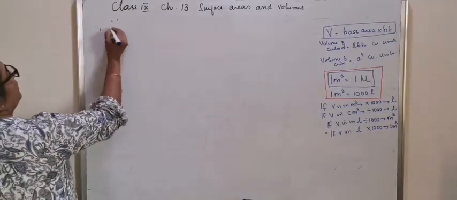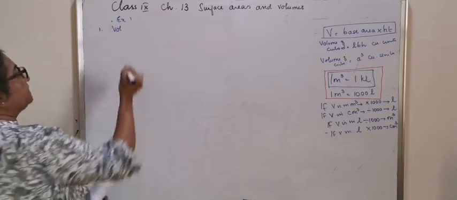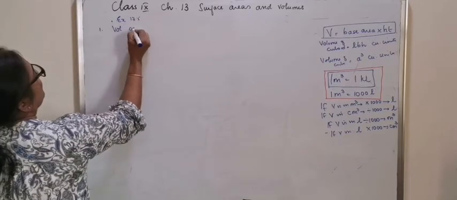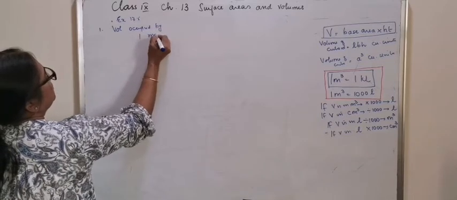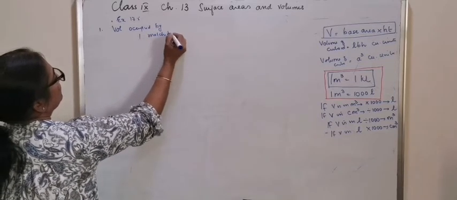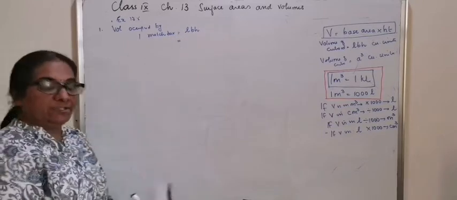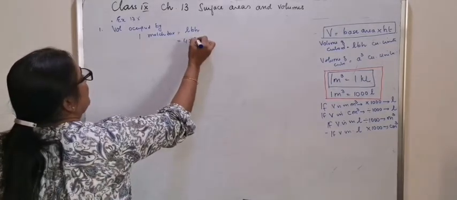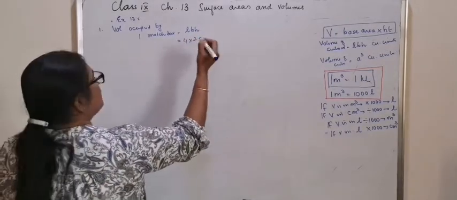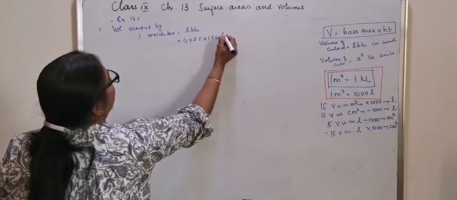The volume occupied by one matchbox is equal to, it is a cuboid. Formula is L into B into H, that is 4 into 2.5 into 1.5 centimeter cubed.